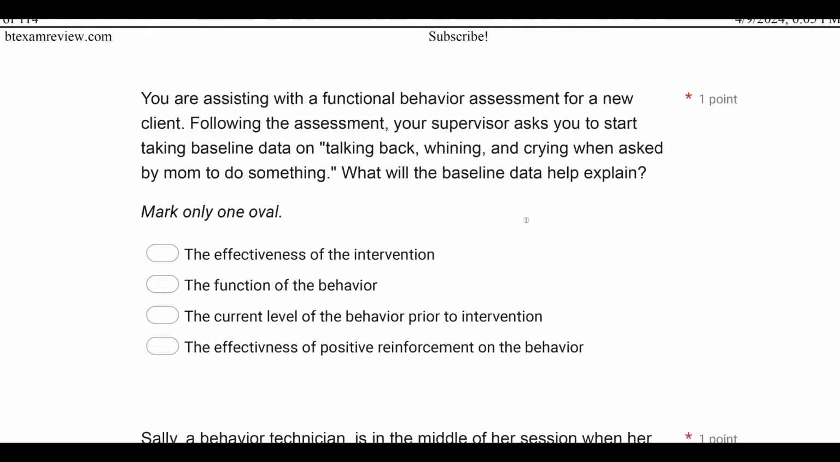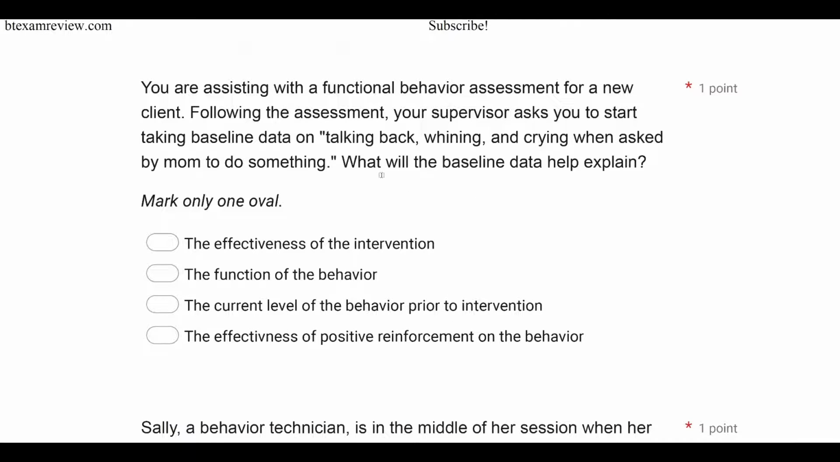You're assisting with a functional behavior assessment for a new client. Following the assessment, your supervisor asks you to start taking baseline data on talking back, whining, and crying when asked by mom to do something. What will the baseline data help explain?